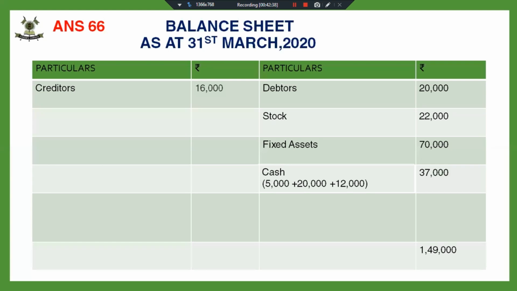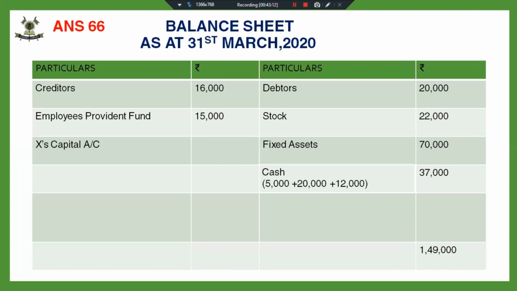Creditors will appear at 16,000. Creditors are to be paid 1,000 more, so 15,000 plus 1,000, that is 16,000. My employees provident fund is an outside liability, so I have not written it off. So my employees provident fund has increased by 5,000, and it will appear in the new balance sheet at the revised value, that is 15,000.